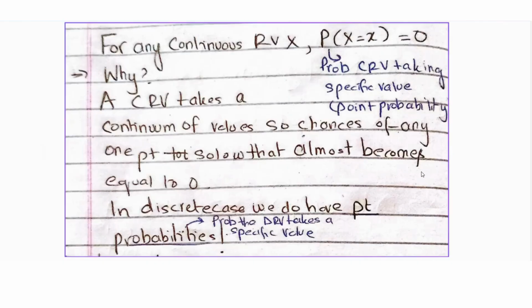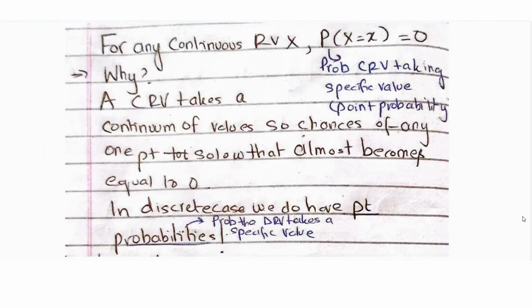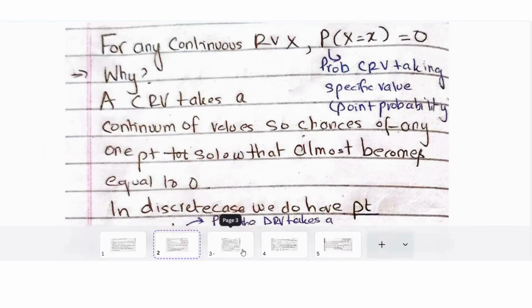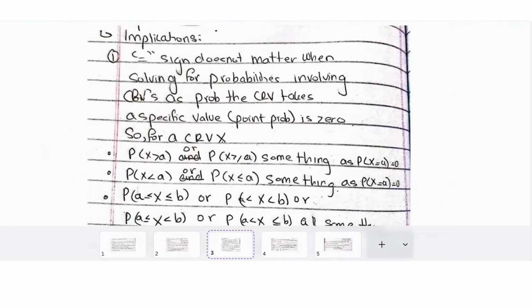But we do have point probabilities for discrete random variables, where it takes countably many values. In that case, the probability that a discrete random variable takes a specific value is not always 0. You do have point probabilities specified in the PMF.